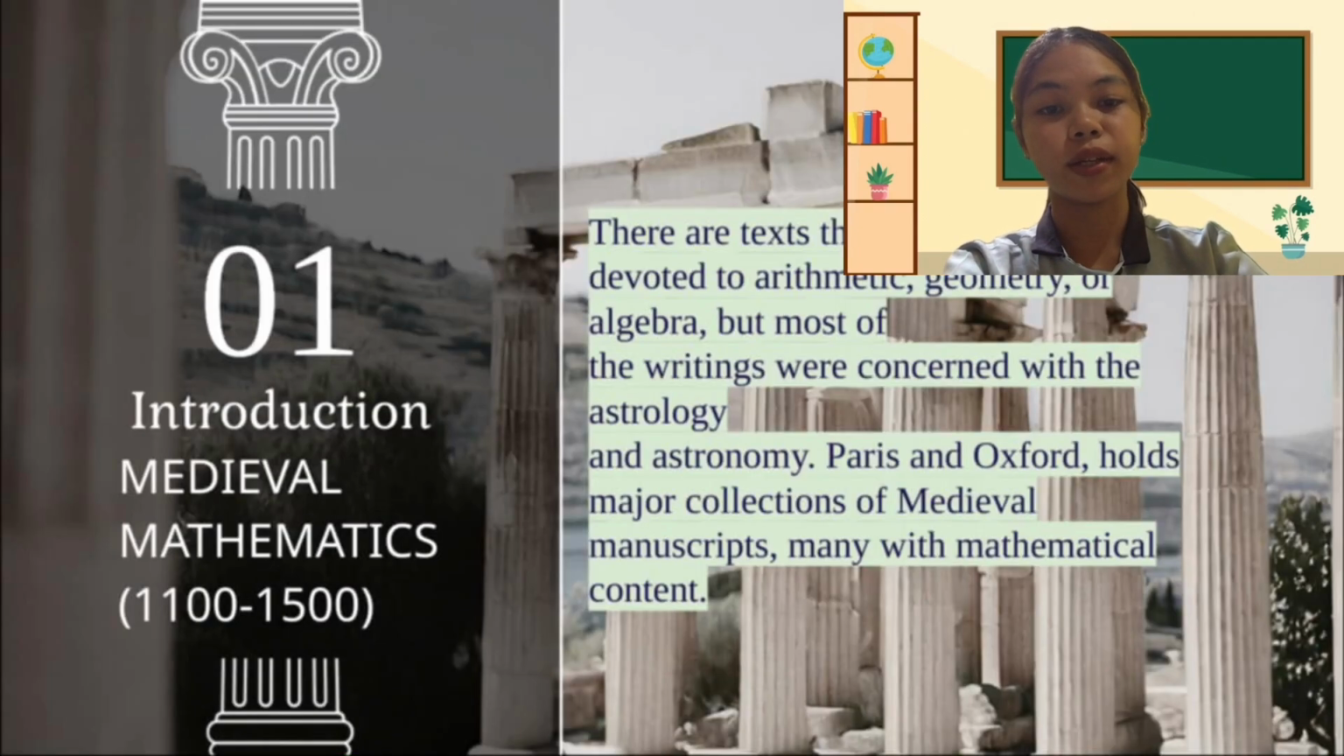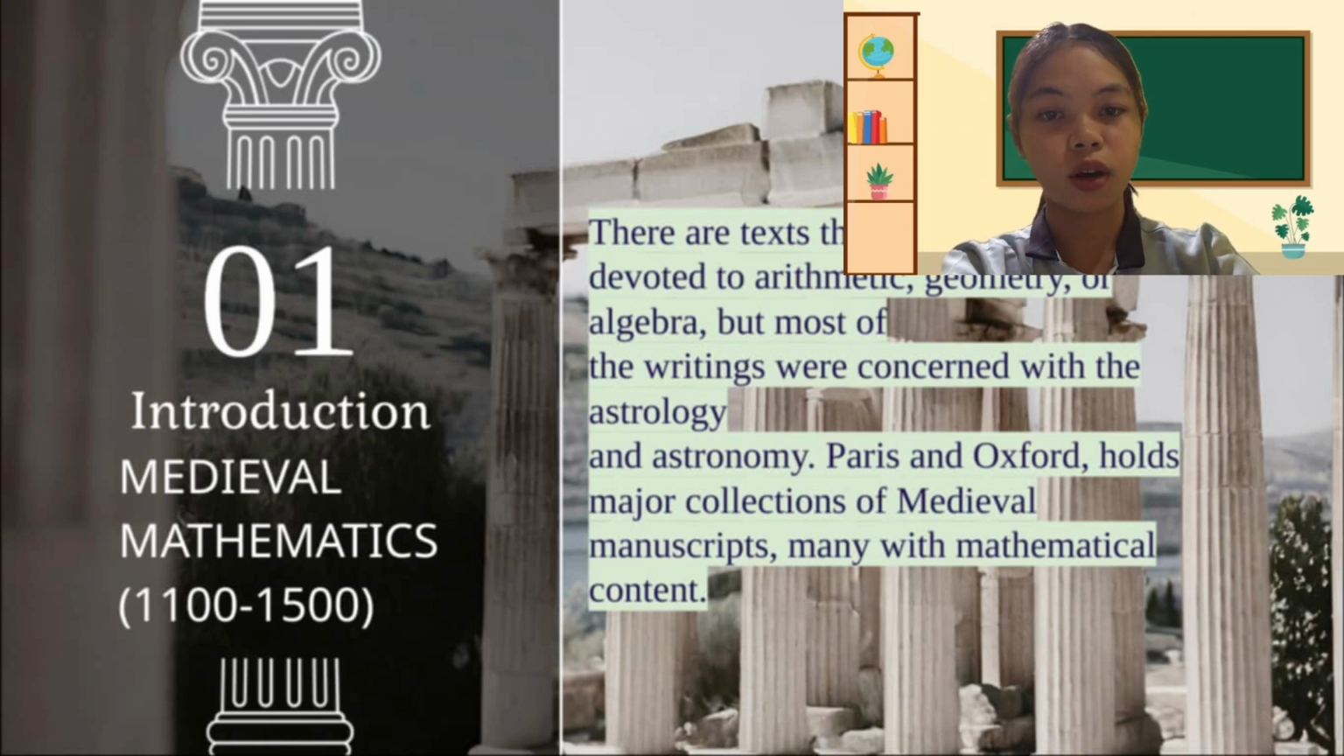So in medieval mathematics, there are texts that are recognizably devoted to arithmetic, geometry, or algebra, but most of the writings were concerned with astrology and astronomy. Paris and Oxford hold major collections of medieval manuscripts, mainly with mathematical content. Medieval Europeans also believed that mathematics provides the basis to understand the created order of nature, justified by Plato.